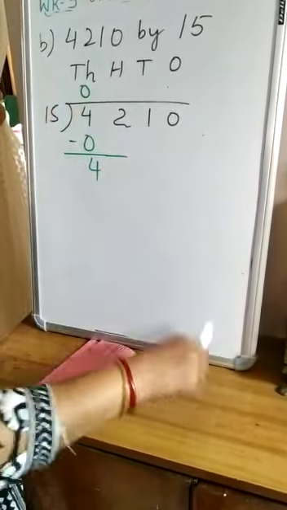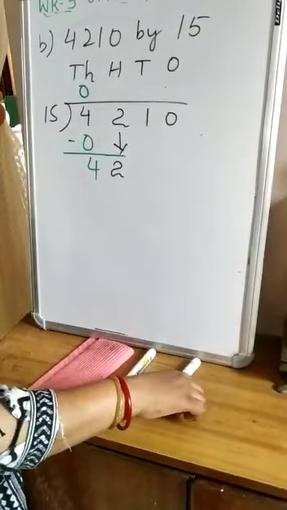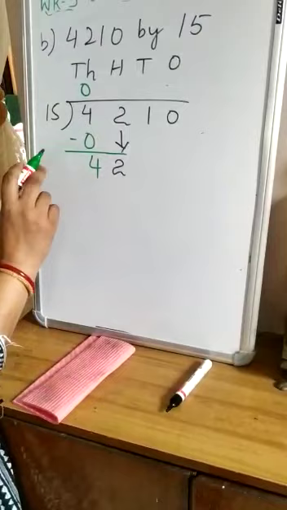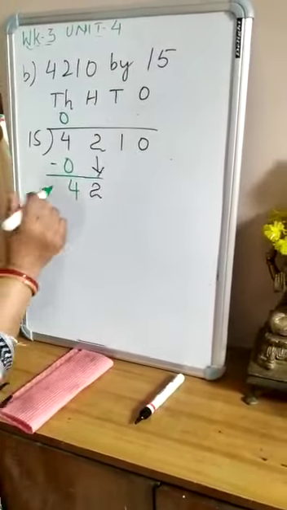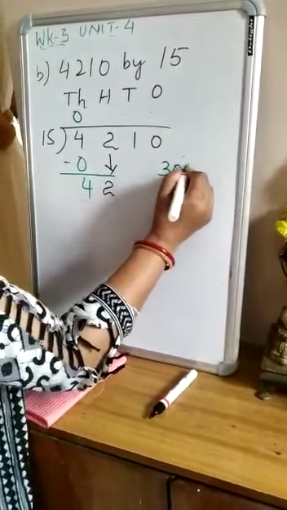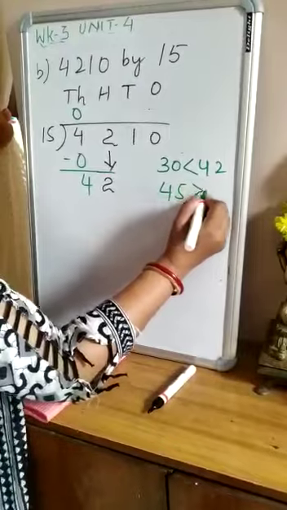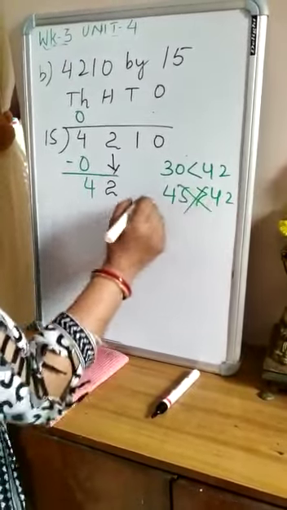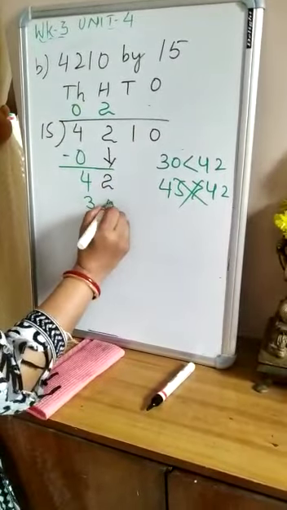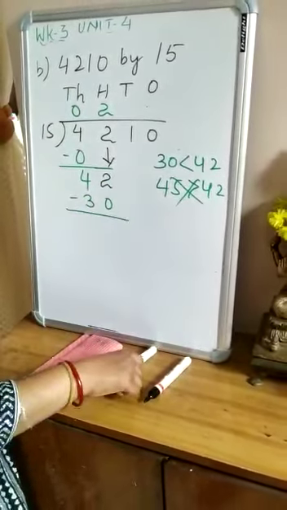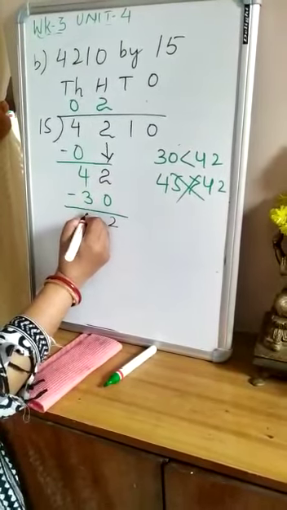Now I will put down this 2 along with 4, so it becomes 42. Now 42 is more than 15. I start the table of 15. 15 twos are 30. 15 threes are 45. Here 30 is less than 42, but 45 is more than 42. So this is not possible. So 15 twos are 30. We subtract 42 minus 30, it is 12.